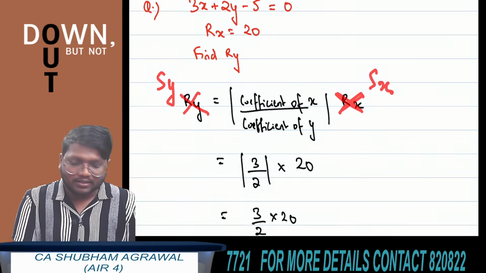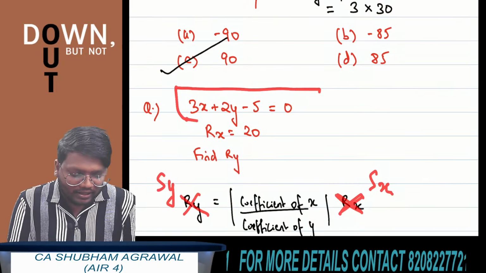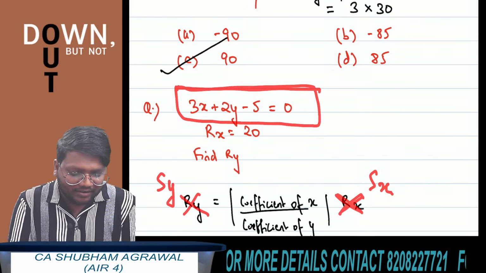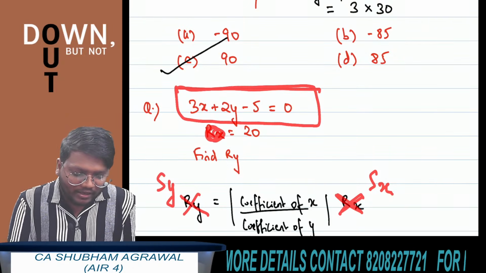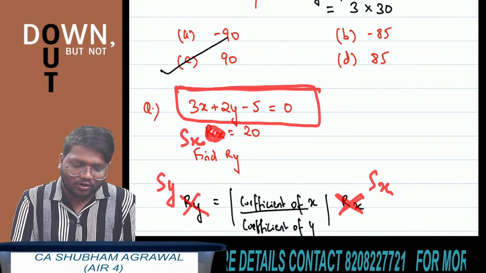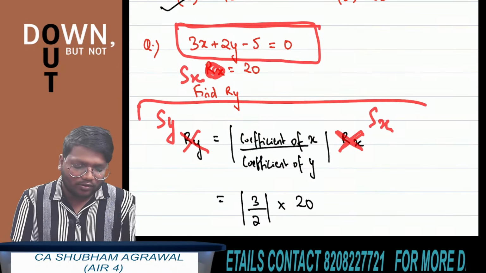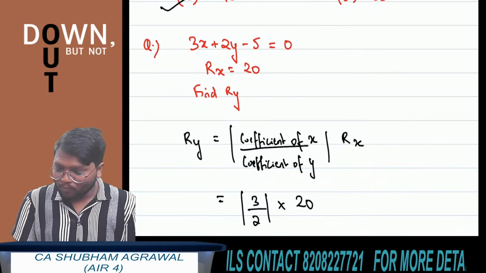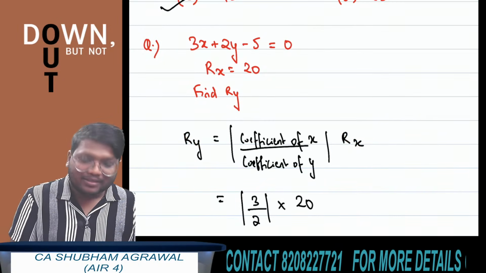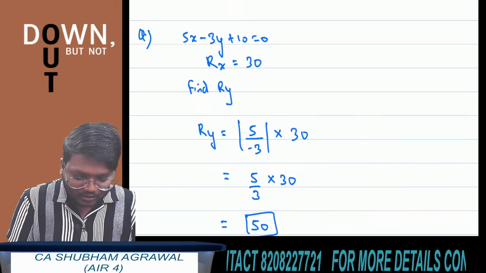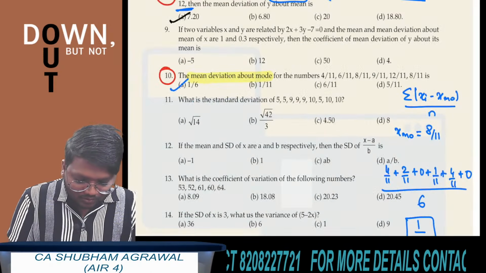And instead of range of x, what do you have to write now? Standard deviation of x. So in the exam, they can give you the linear relationship between x and y in this form. They can provide that the standard deviation of x is 20, and they will ask you to find the standard deviation of y. So you have to use this formula. I hope all of you are understanding this.